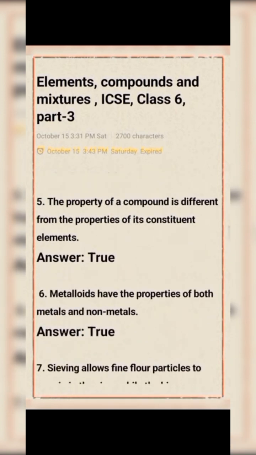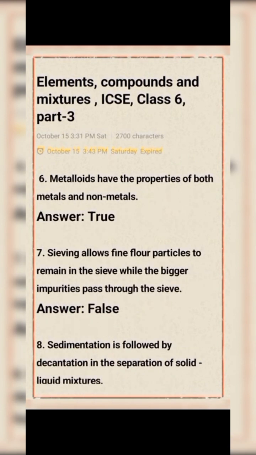Next question number 6. Metalloids have the properties of both metals and non-metals. This statement is true. Question number 7. Sieving allows fine particles to remain in the sieve while the bigger impurities pass through the sieves. This statement is false.